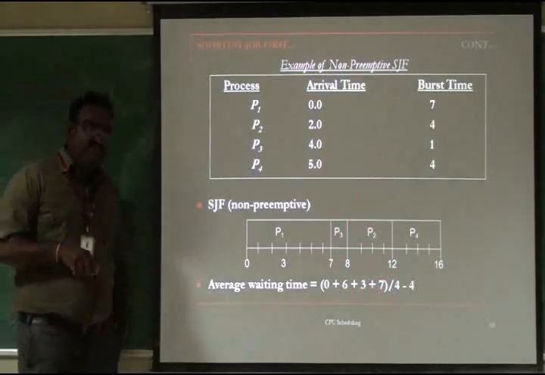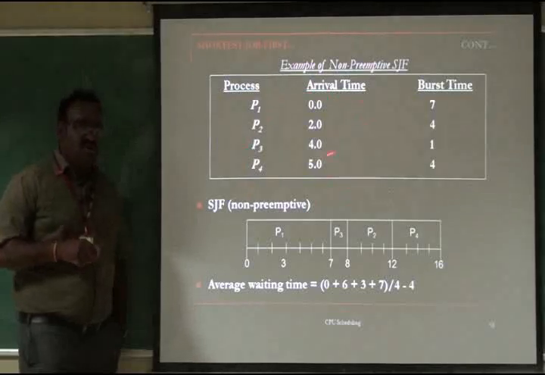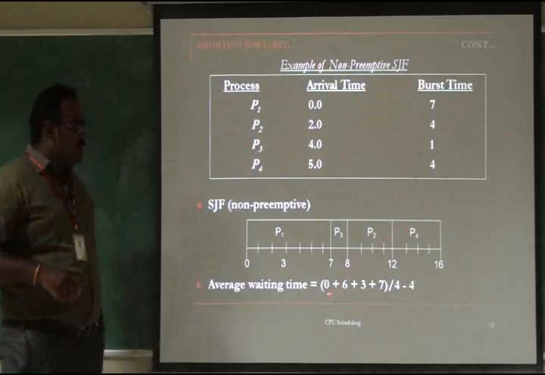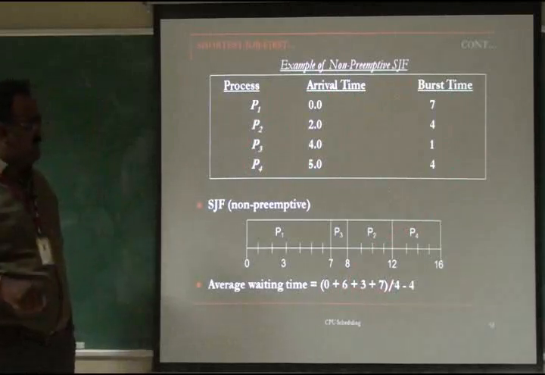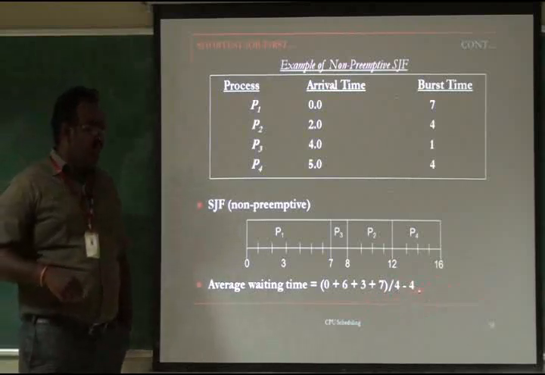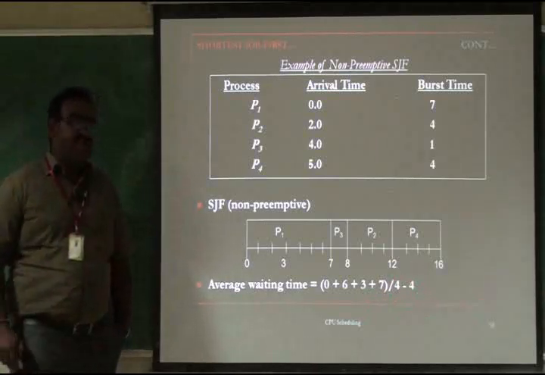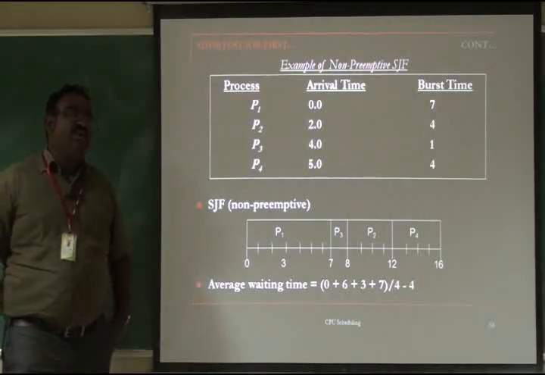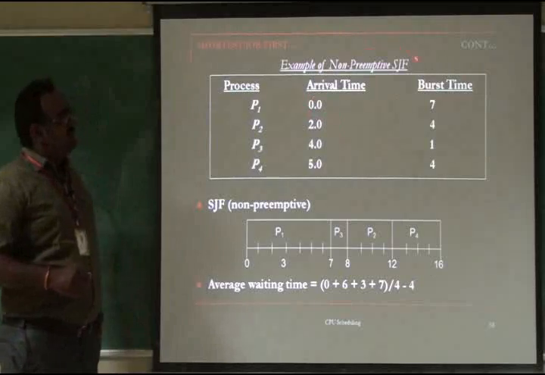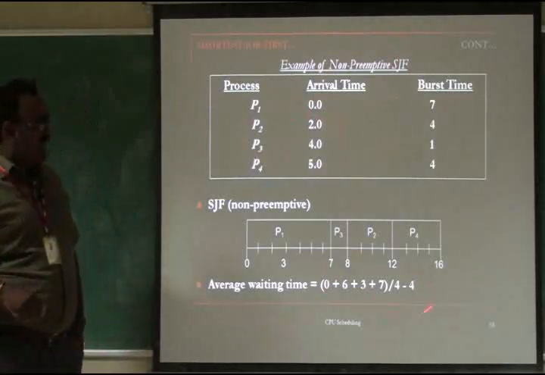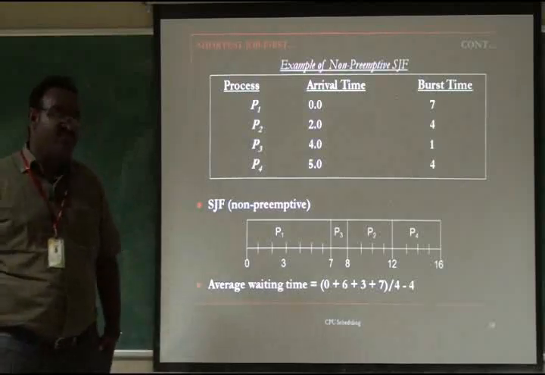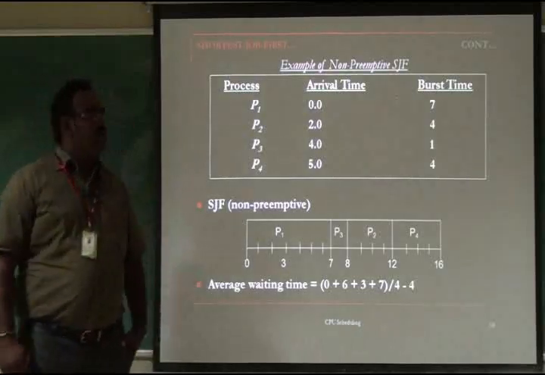So in SJF, once the arrival time is given in the chart, in the example, we must consider the arrival time for calculating the waiting time. So what is the average waiting time? 0 plus 6 plus 3 plus 7, that is 9 plus 7, 16, by 4, we get 4 milliseconds average. Comparing to FCFS, where the average waiting time is 17, here SJF has an average waiting time of 4 milliseconds. So SJF is an optimal one, that is non-preemptive.